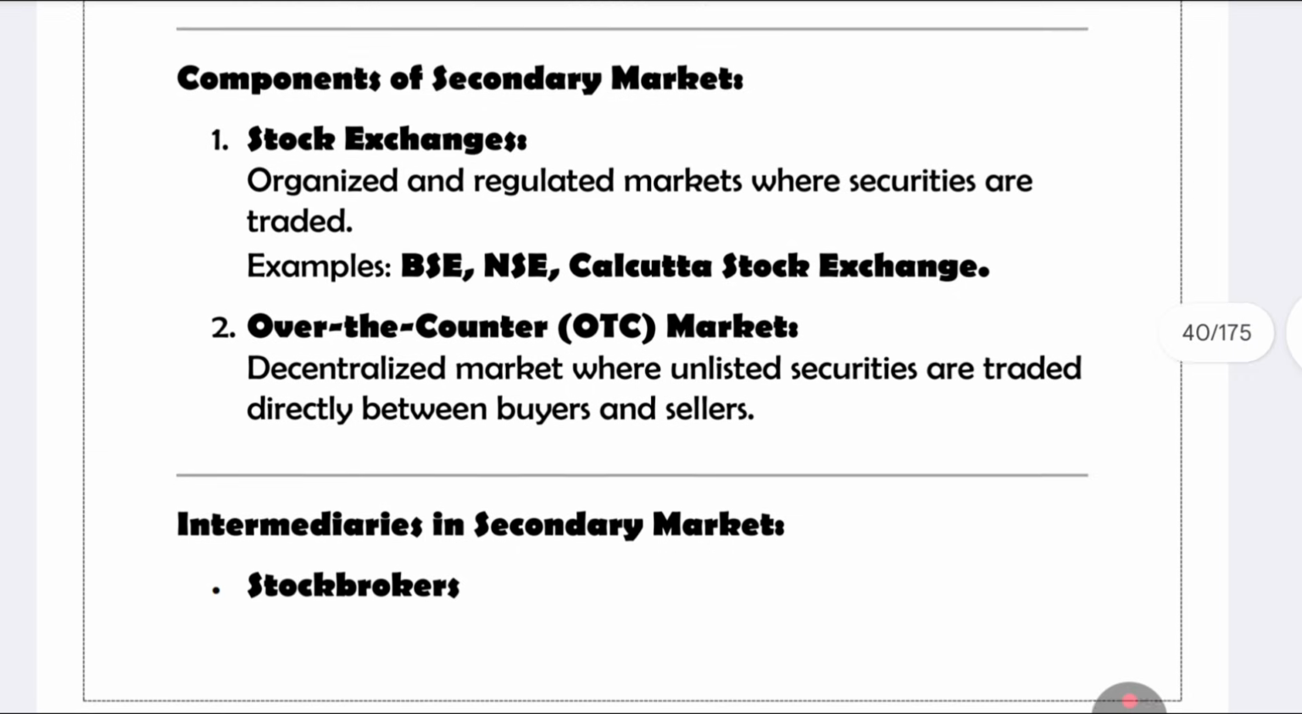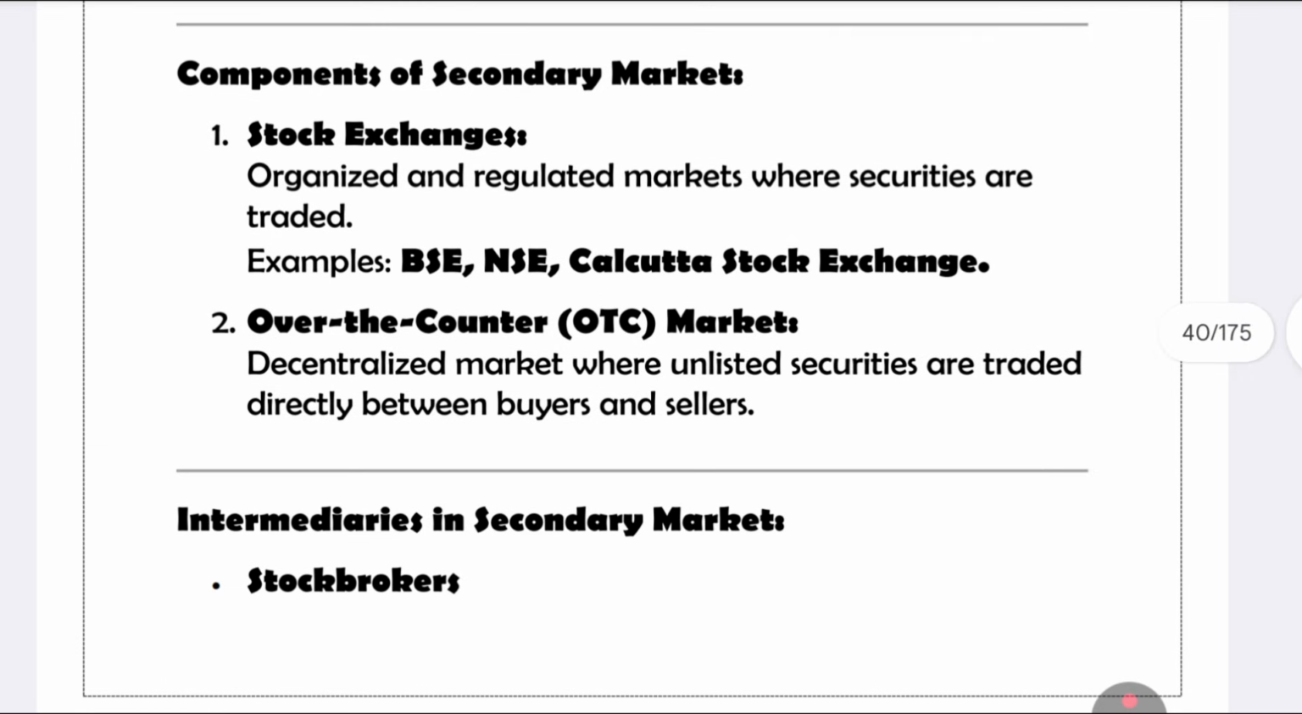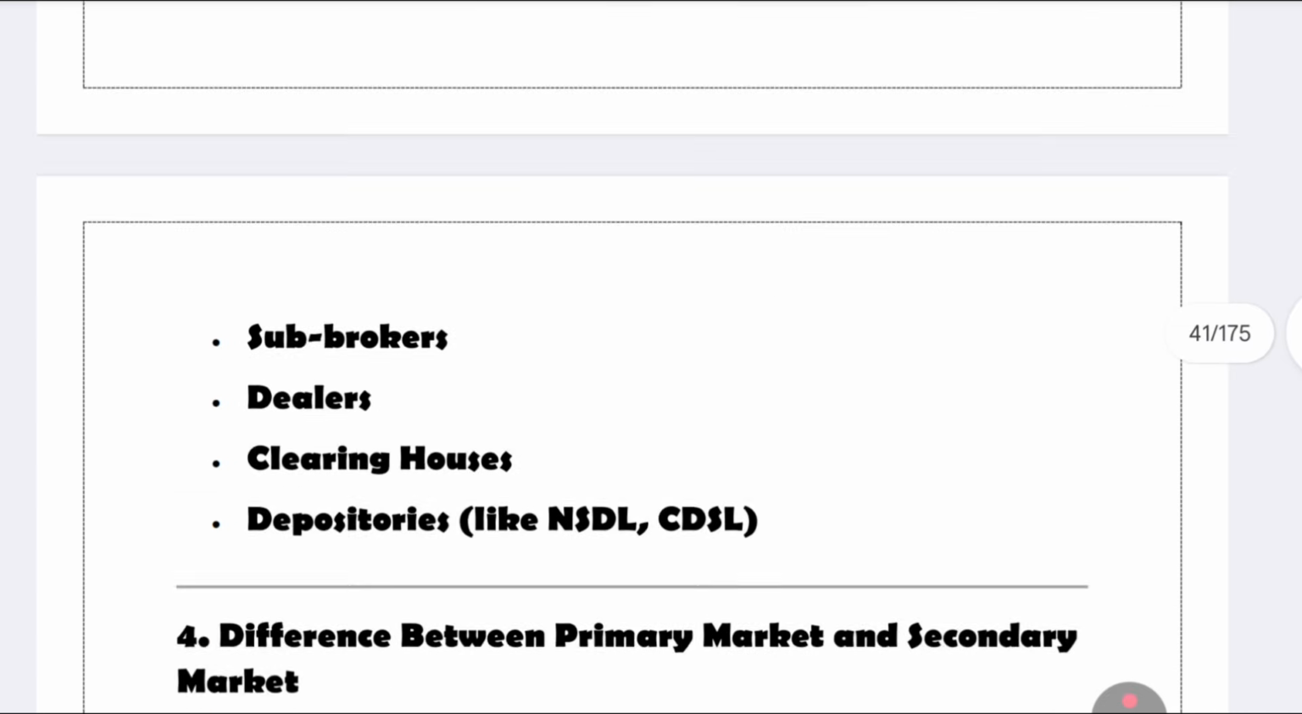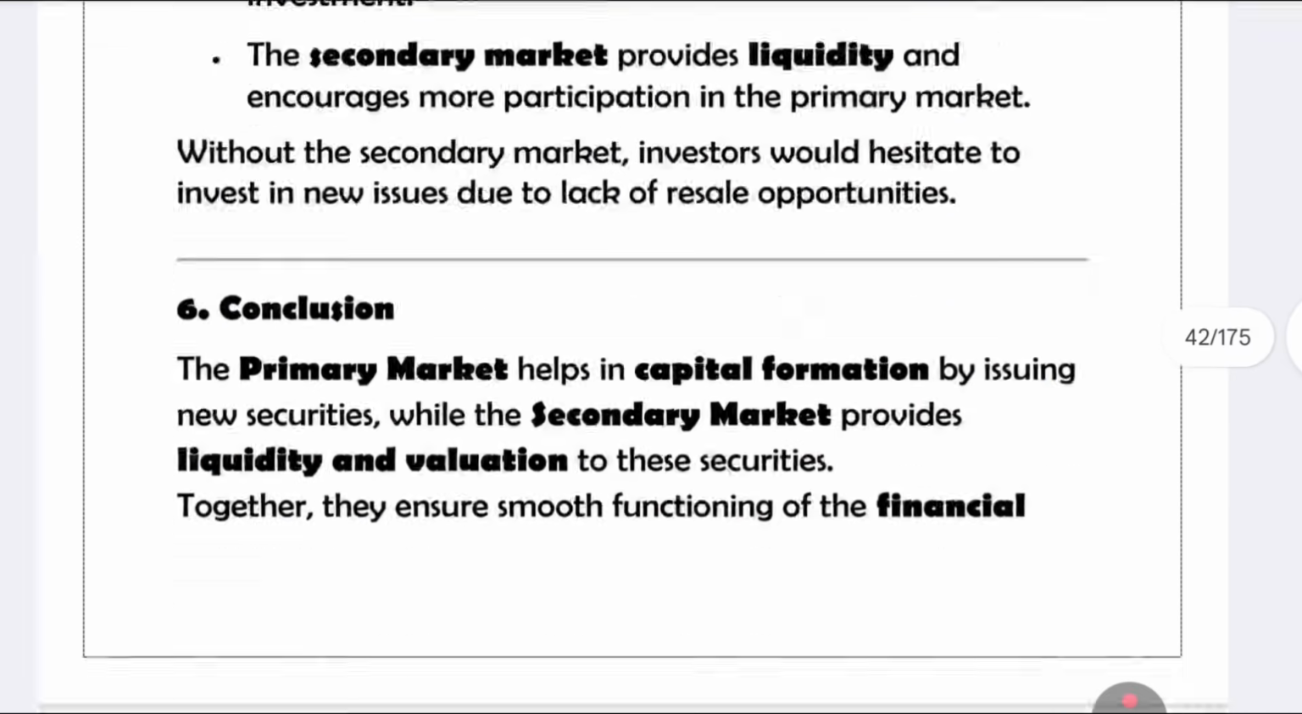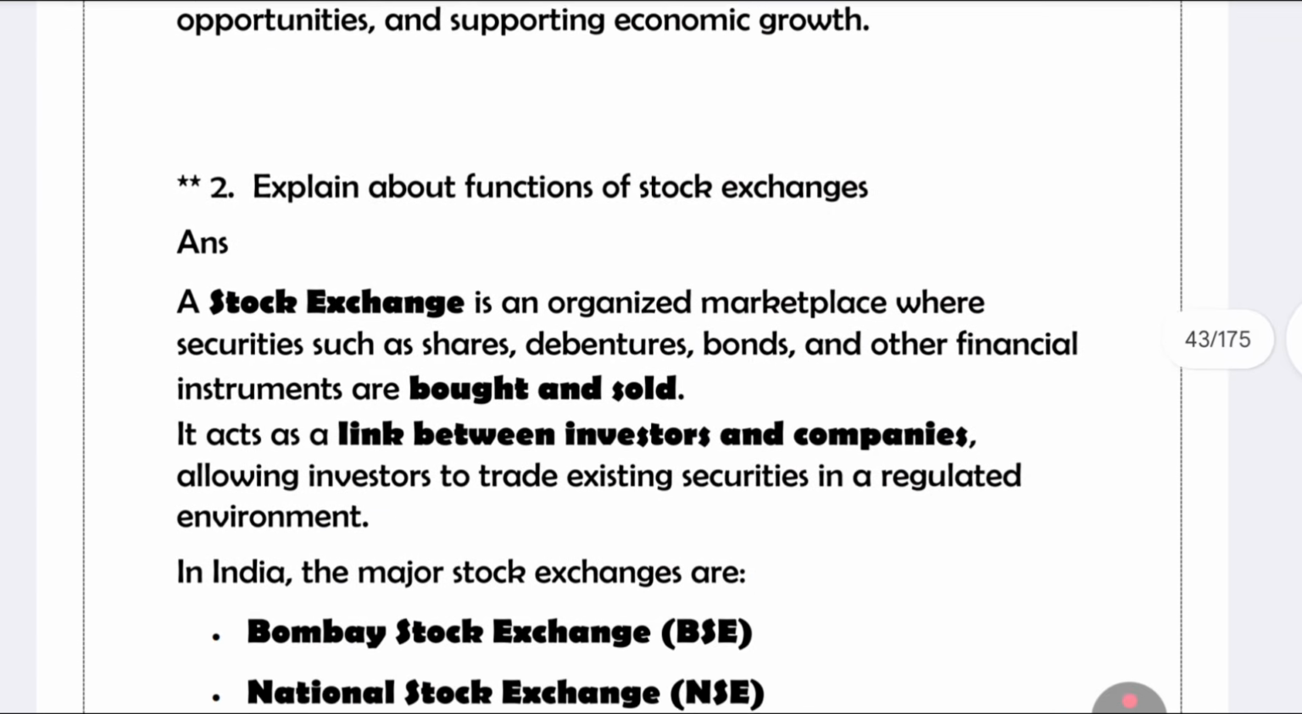So what are the components? The component is nothing but a stock exchange, where the BSE, Bombay, we have discussed, and the Calcutta Stock Exchange, CSE. This type of organized and regulated market will be there for the stock exchanges. Okay, so this is the most important question from unit number 2.